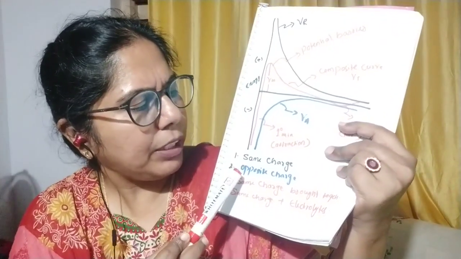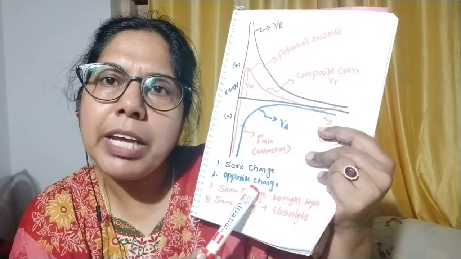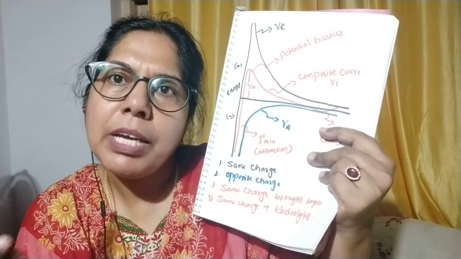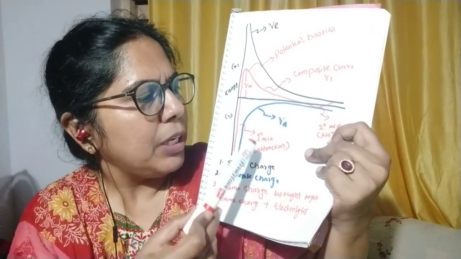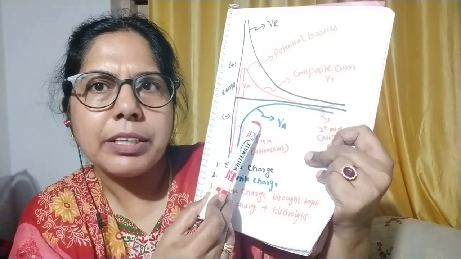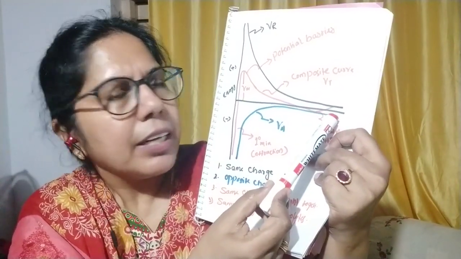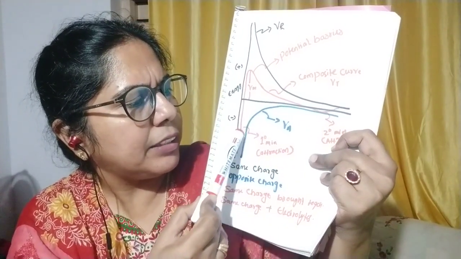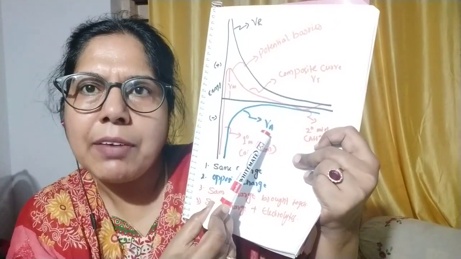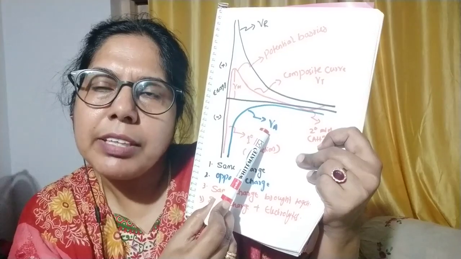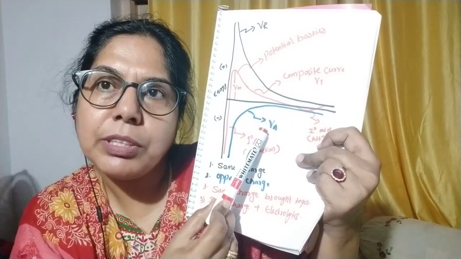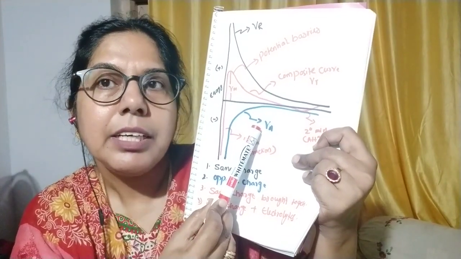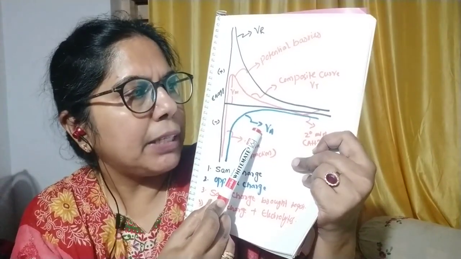Then second point, what happens if we have taken oppositely charged particles, that is one is positive and another one is negative? This I have shown with the blue color. Attraction will take place, and this is the curve VA, that is van der Waals attraction force, which mainly depends upon the chemical nature and surface charges of the particle.